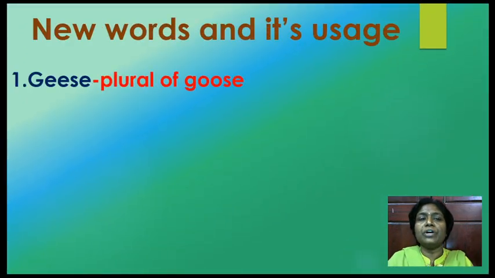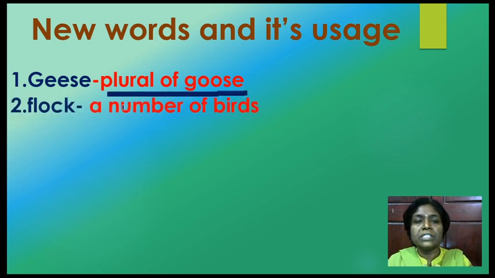The first new word that you learned in this lesson is geese. Geese is the plural of the word goose. Okay. The second word is flock. Flock means a number of birds. When you see a group of birds, many birds together, we call them a flock.